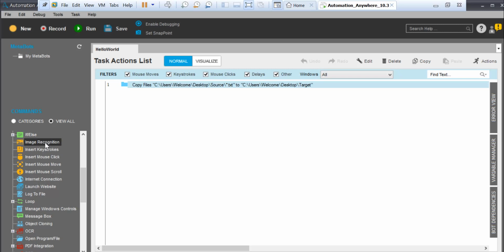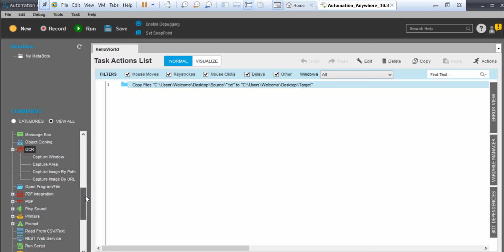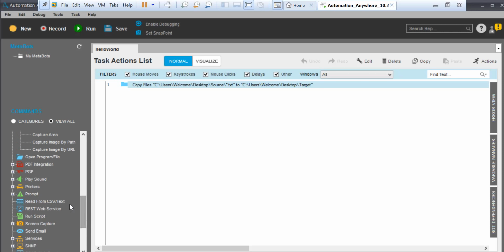Then image recognition, we'll talk about it. It's nothing but playing around with images and matching them, stuff like that, we will see. And net connection, launching a website, right? Then OCR is about capturing a window. There are many things you can see here. Reading from a CSV file, printers, sound, PDF integration, right? If you want to convert something from PDF to image, is it important? Yes, sometimes it's very useful.